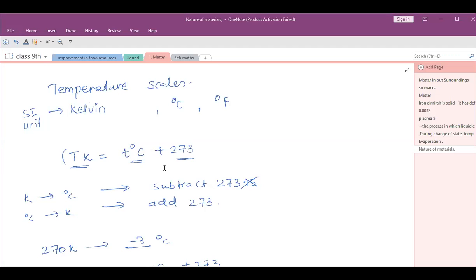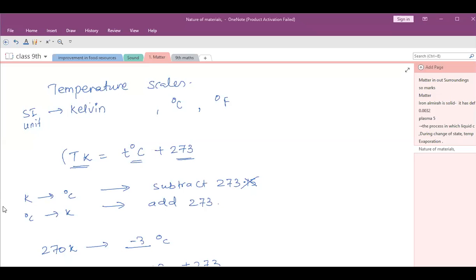Yes, ma'am. The amount of heat energy required to change 1 kg of solid into liquid at atmospheric pressure at its melting point is called latent heat of fusion.